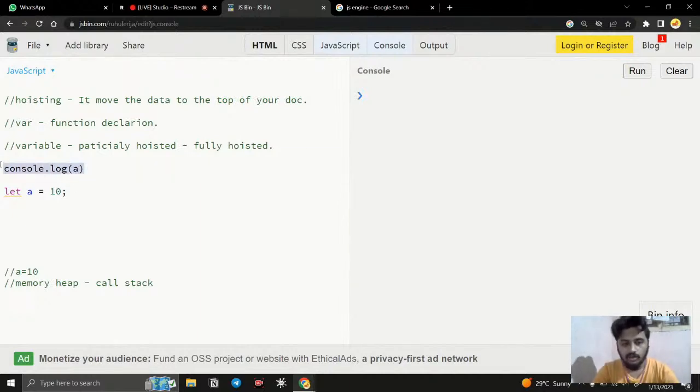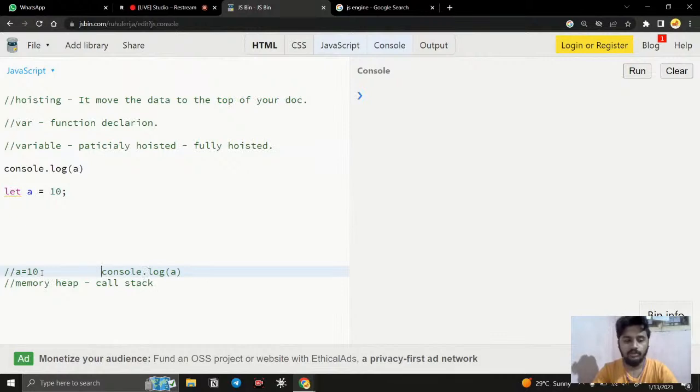When I call console.log a and let const is equal to 10, just imagine right now you are creating a function, and in it you are telling it console.log a. So for the first line, when JavaScript reads the code, it is going to execute a. But you can notice that the a is not yet read, right? So only this line is added. Once it reaches this line, what is going to happen in call stack? It started to invoke this function, right? Because it is calling the function, so it is going to invoke the function.